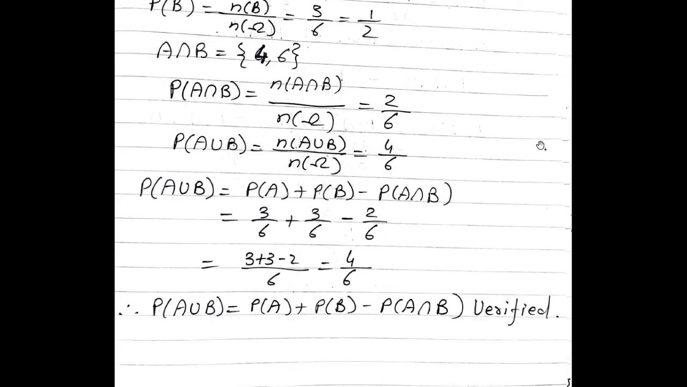Now we will find the value using the addition theorem. Probability of A union B is equal to probability of A plus probability of B minus probability of A intersection B. So if you calculate this with the help of the formula, we get 3 by 6 plus 3 by 6 minus 2 by 6. So (3 plus 3 minus 2) upon 6, which is nothing but 4 by 6. Therefore, the addition theorem is verified.